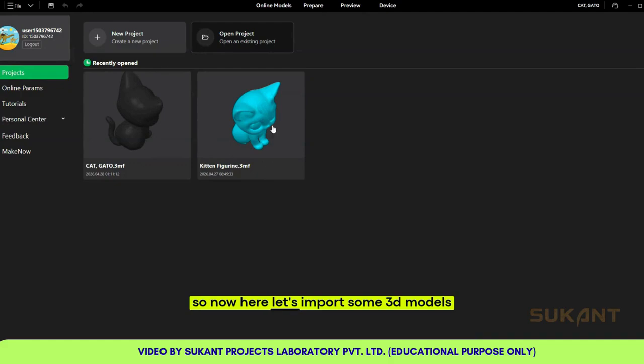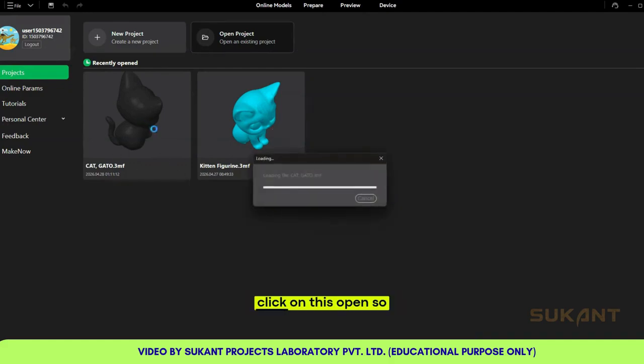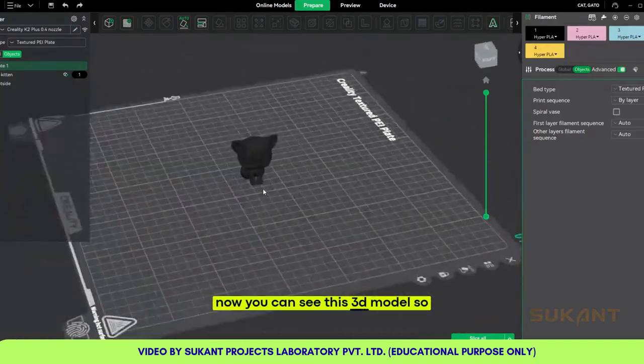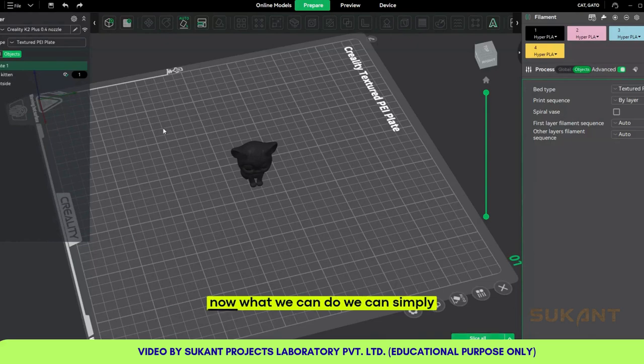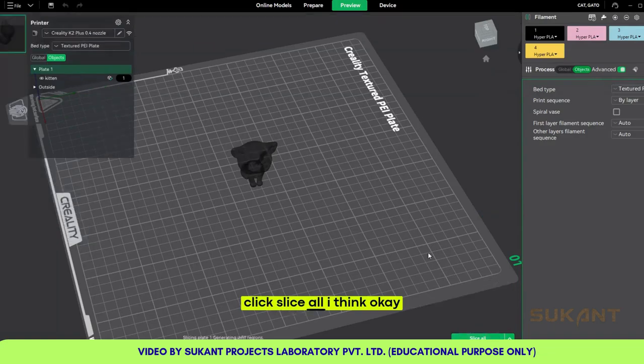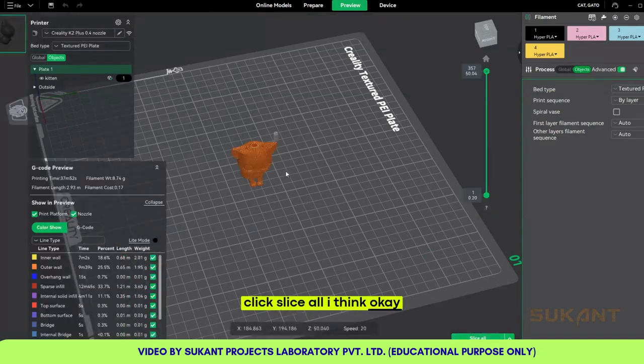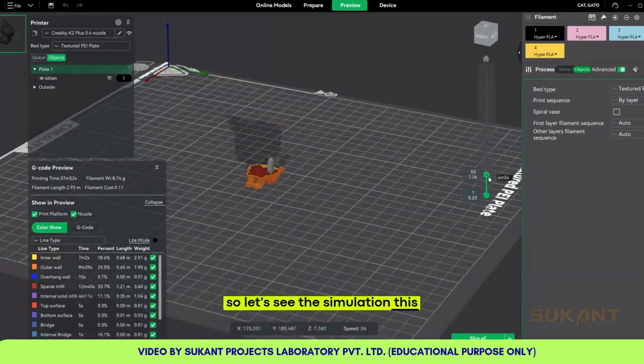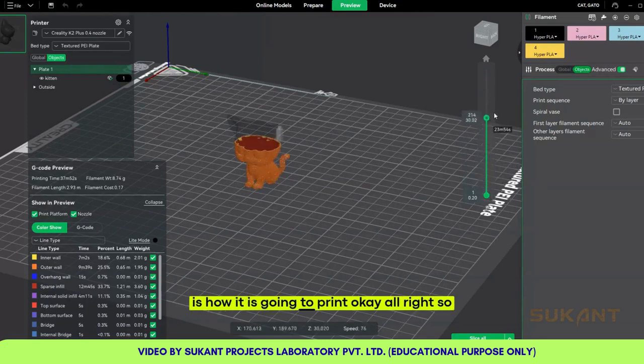Now let's import some 3D models. Click on this, open. So now you can see this 3D model. What we can do is simply click slice all, hitting OK. Now you can see this has been sliced, so you can see the simulation. Let's see the simulation. This is how it is going to print.